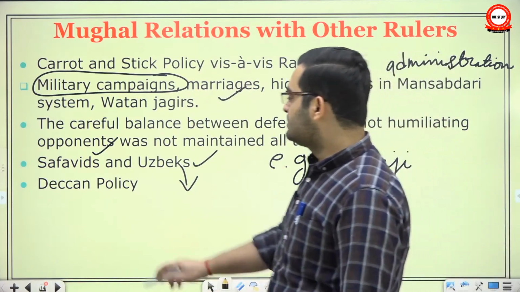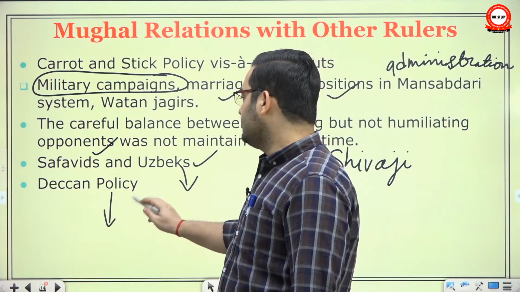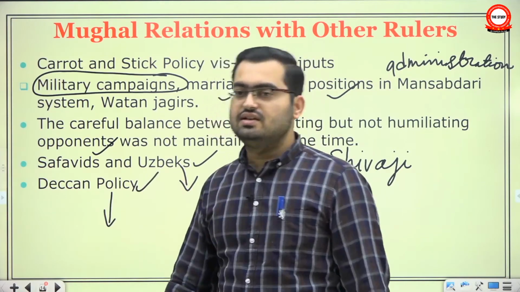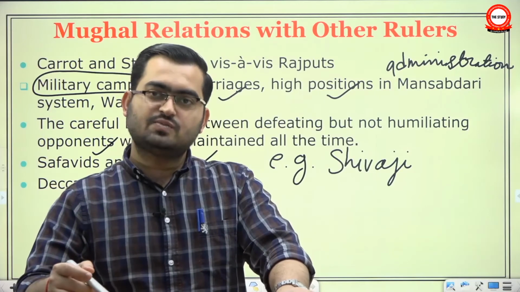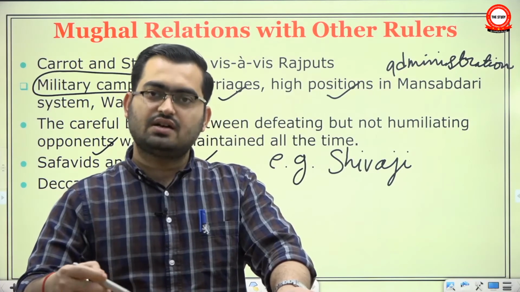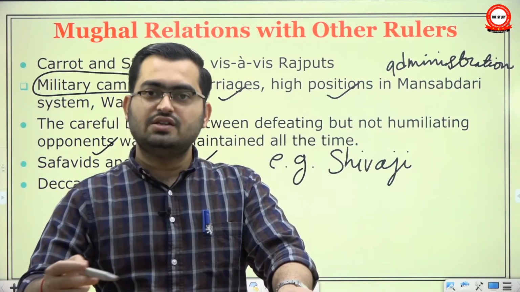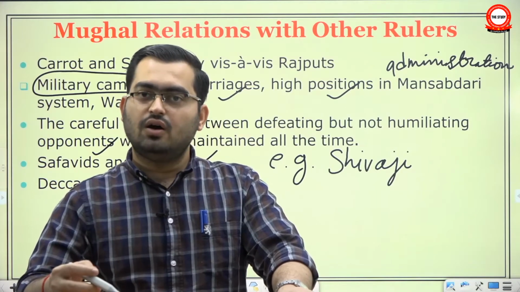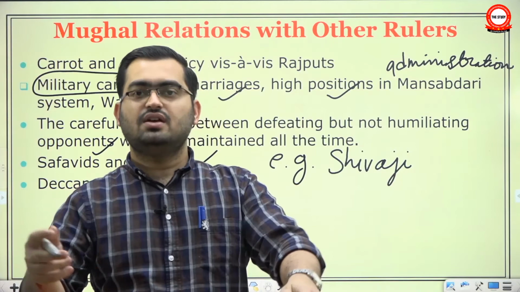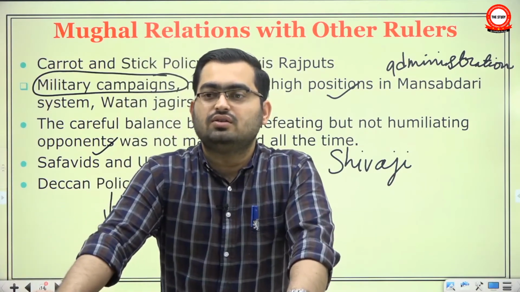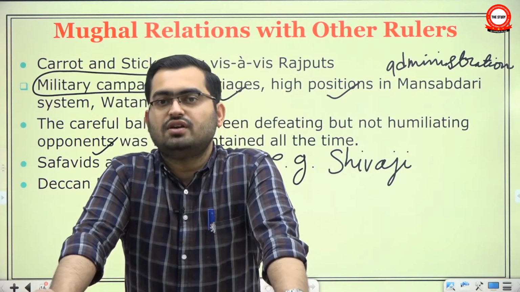And then the Deccan policy. Actually, the Deccan policy of Mughal emperors is studied as a separate heading. First, what was Akbar's policy, then Jahangir, Shah Jahan, Aurangzeb, how in each phase changes took place, how each successive emperor had to deal with the policy of the previous one. For example, Akbar only wanted to establish his sovereignty over them.